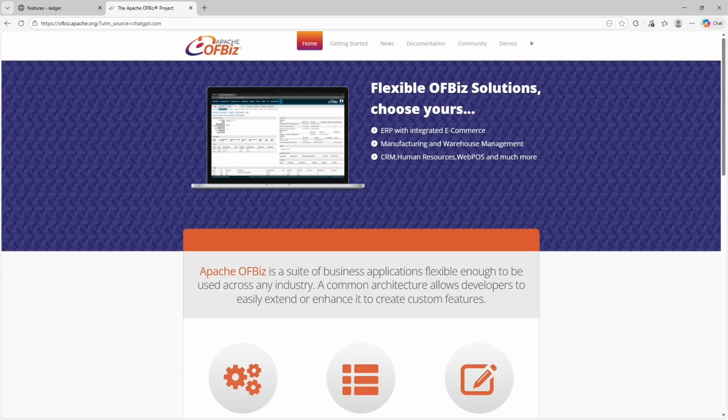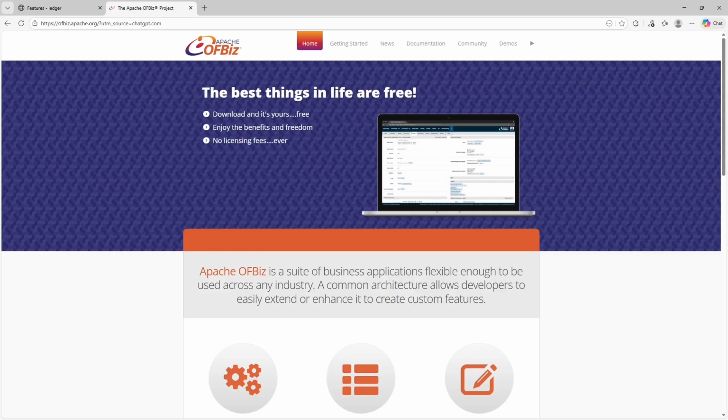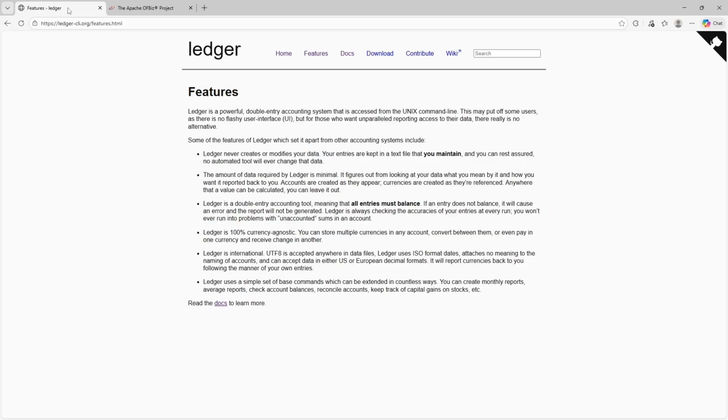When it comes to ratings, neither Ledger nor Apache OFBiz has extensive official listings on platforms like Capterra. Because both tools are open source and not marketed as commercial SaaS products, formal star ratings may be unavailable or limited. However, both are highly respected within their respective communities.